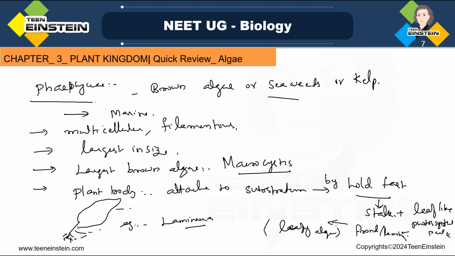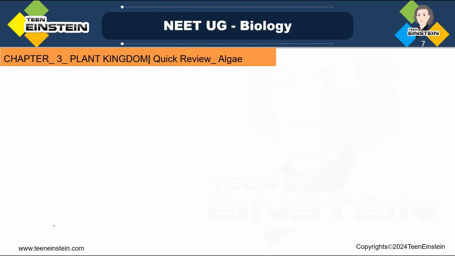And here the vegetative cells have a cellulosic cell wall, and usually it is covered outside by a gelatinous coating. This gelatinous coating has algin. And in this brown algae, the protoplast consists of plastid and a centrally located nucleus. Okay. Then here about the pigments.